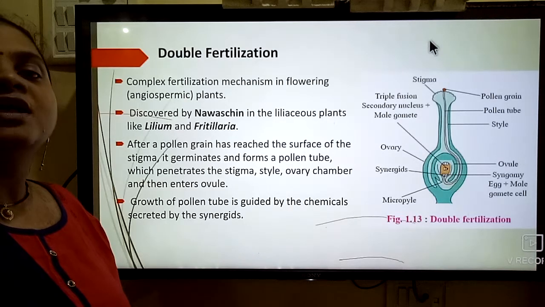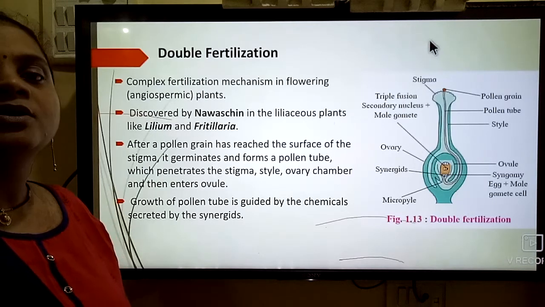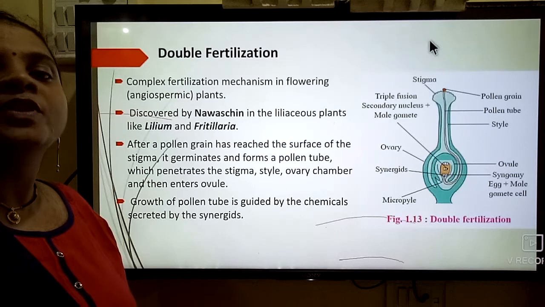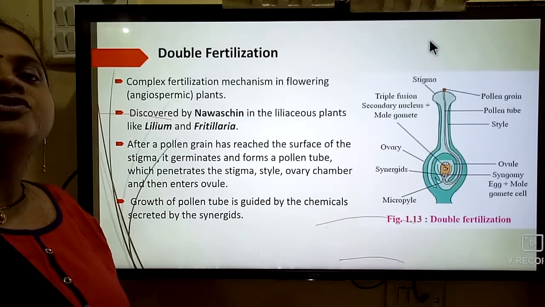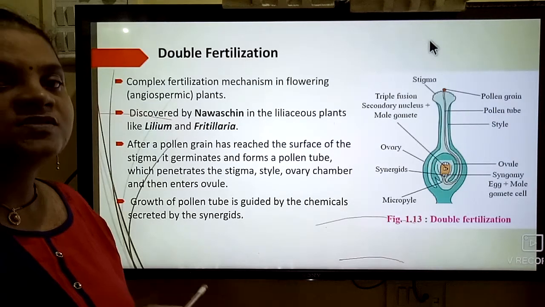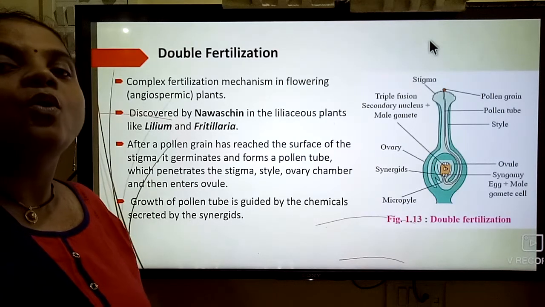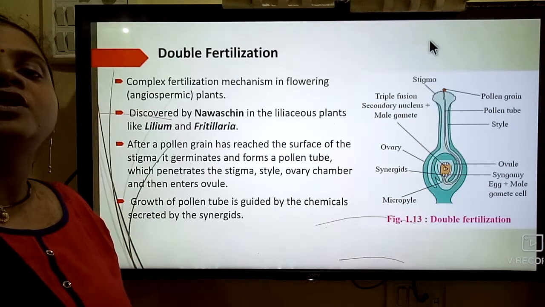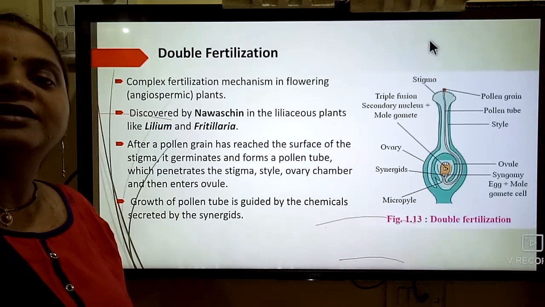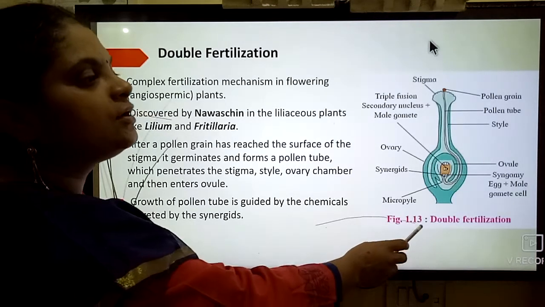So here, the pollen grain transferred onto the stigma absorbs the watery content from the surface of the stigma. It germinates to form a pollen tube, and this pollen tube penetrates the stigma surface, style, ovary chamber and enters inside the ovule. The entry of the pollen tube is guided by some chemicals, and that chemical is secreted by the synergids.